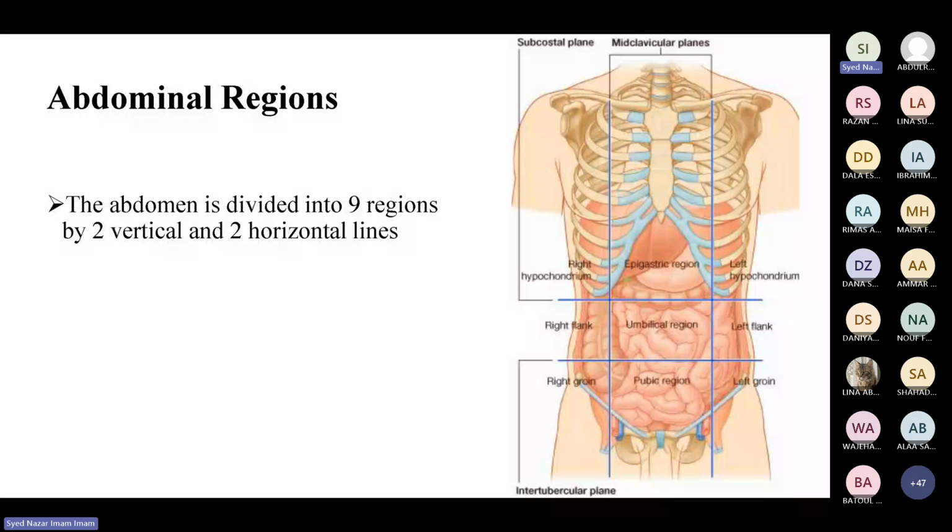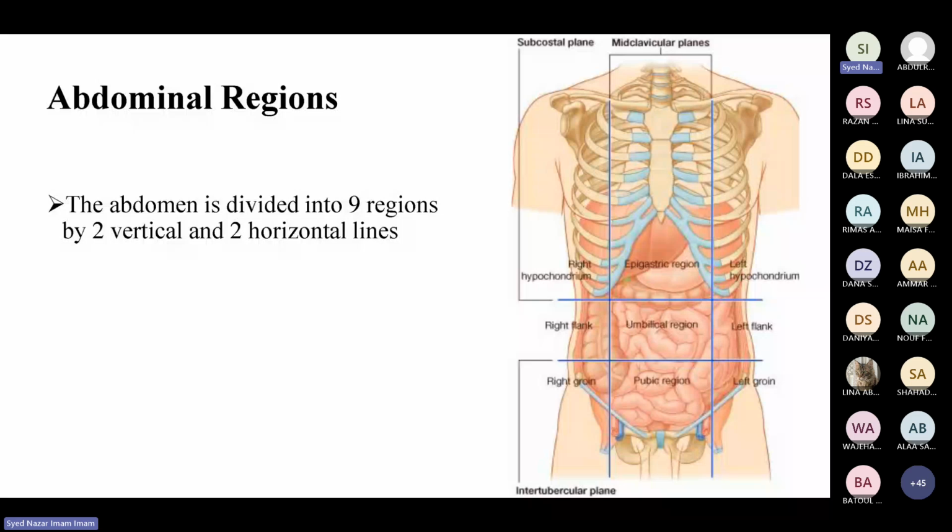So what are those regions? This is imaginary. You will not see these 9 regions when you look at the abdomen. When you examine the abdomen, you will not see that we have these regions mentioned there. This is a plane, but we have imaginary lines. How many? We have two vertical and two horizontal imaginary lines, and with these 4 lines, we divide the anterolateral abdominal wall into 9 different regions.